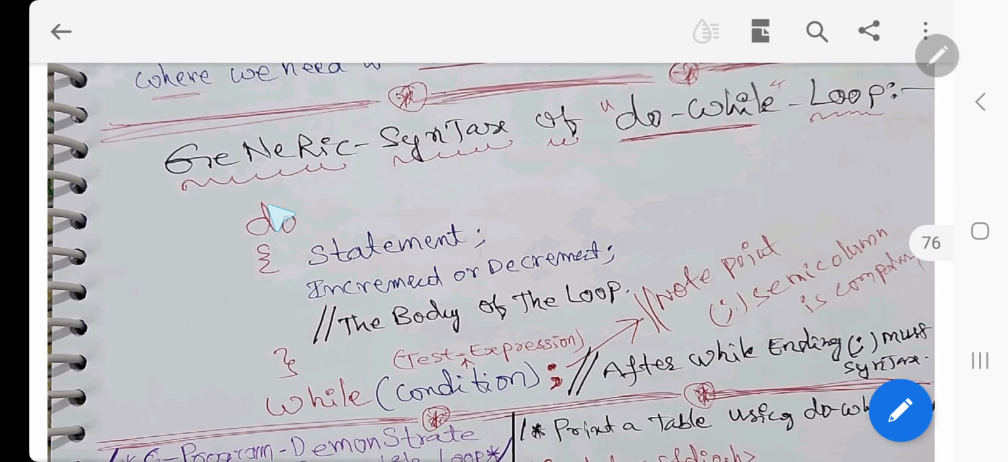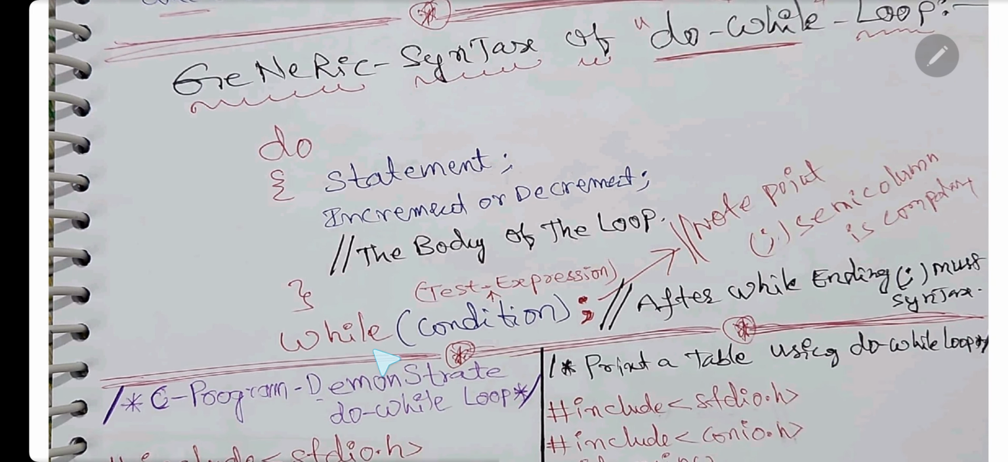Do, I mentioned with red. Do, curly braces start and some statement, the body, and in while the condition will be there. This is the syntax, generic syntax. While some condition is there, and semicolon. Here, note point, I wrote it, note point, we need to mention semicolon here. So nowhere else do we use semicolon for the while, only in do while. For 'for' also we should not use, and functions also we should not use, main and get. Note point, semicolon is compulsory after while execution. This is the syntax.